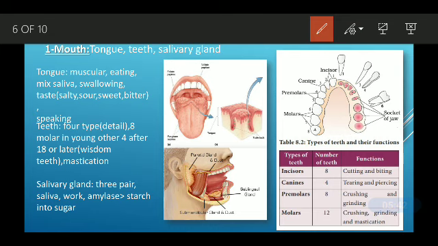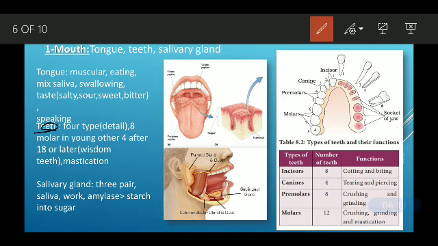Then the second is teeth. In our digestion, both mechanical as well as chemical processes are involved. Mixing of saliva is a chemical process, and the churning and grinding of food with the help of teeth is a mechanical process. So we'll see teeth.